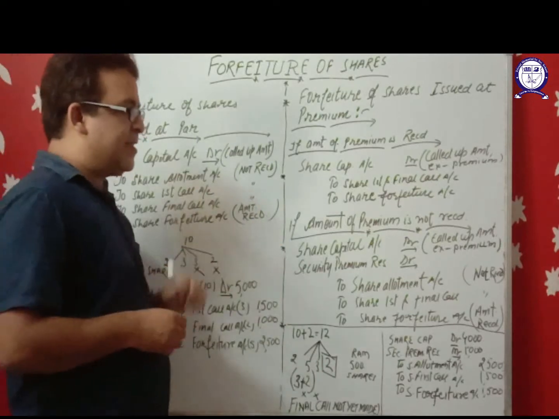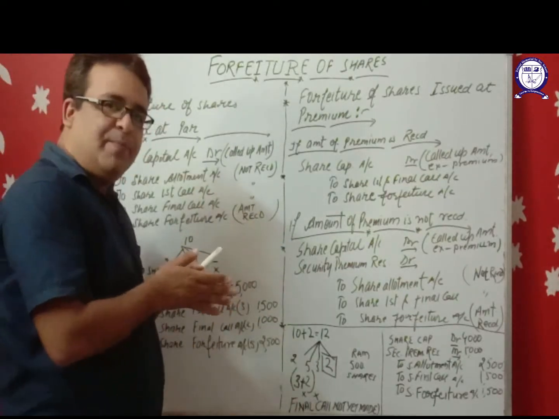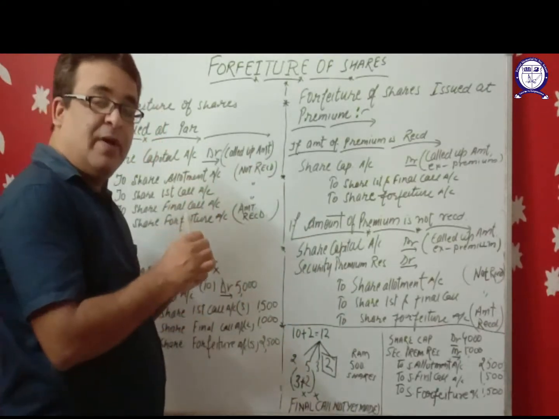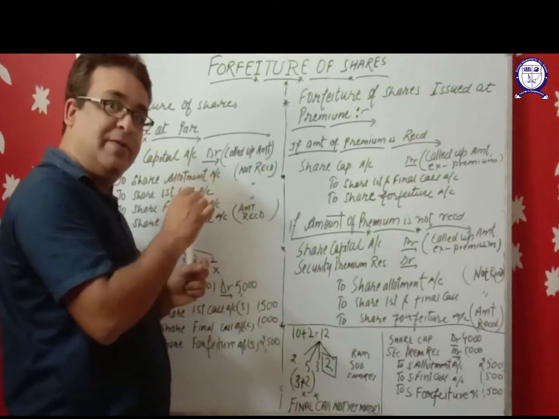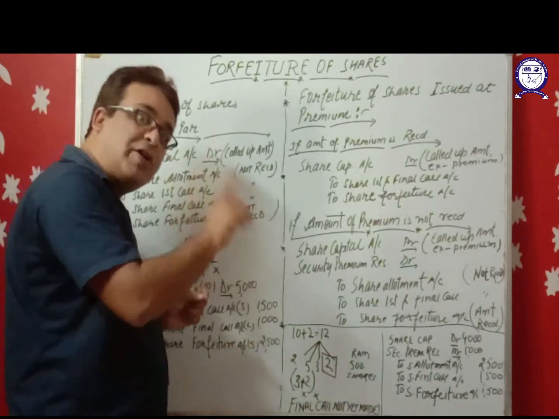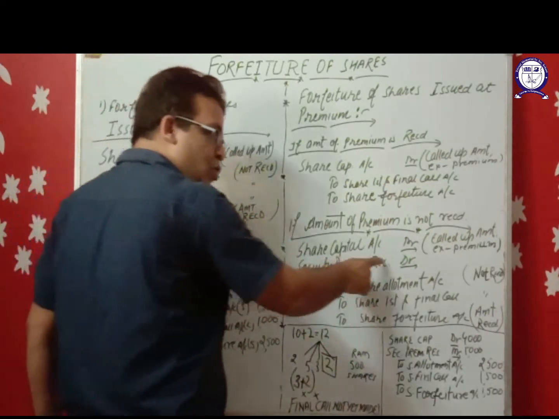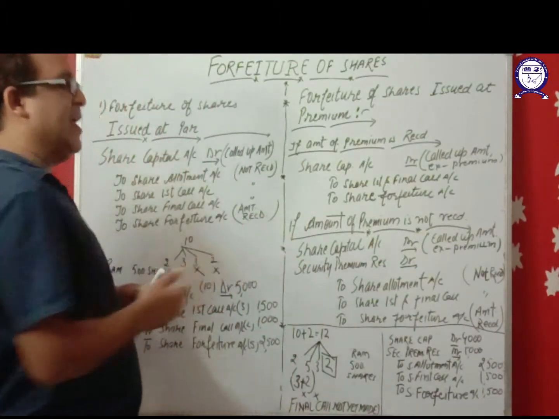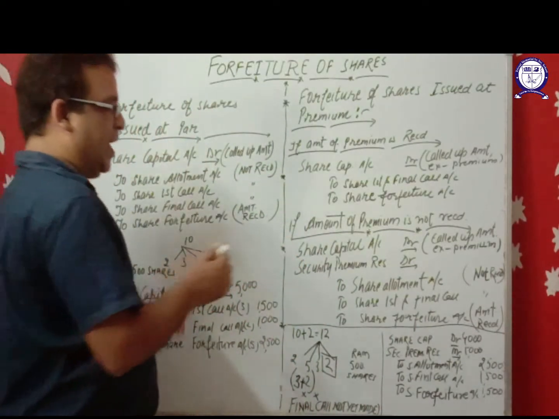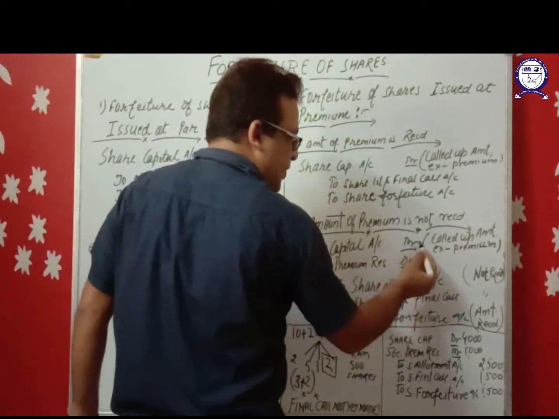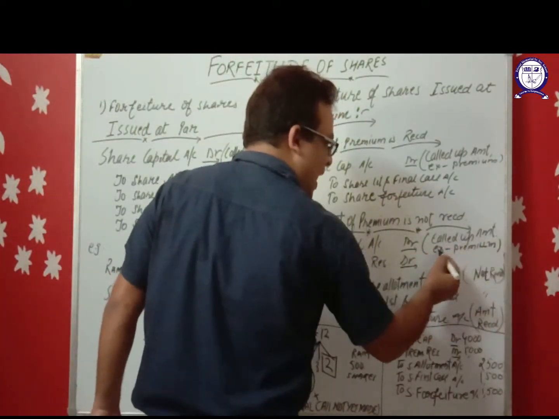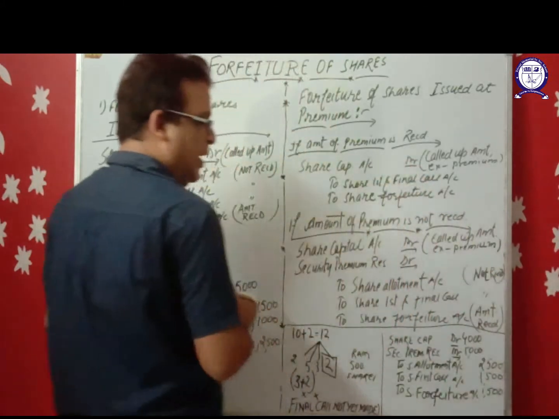In this case, the amount of premium will be treated as a loss for the company. If the amount of premium is not received, the amount which is not received will be treated as a loss for the company. So let us understand what journal entry will be passed. Share capital account debit, called up amount, excluding premium.